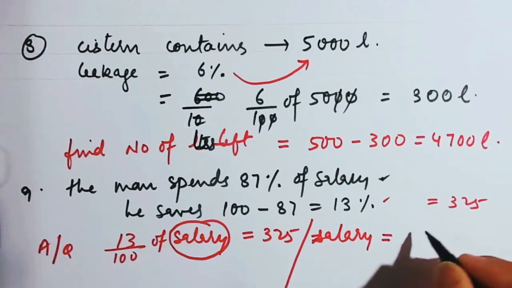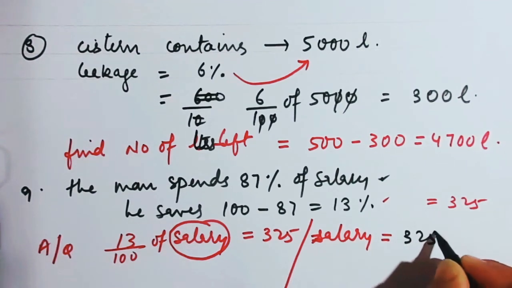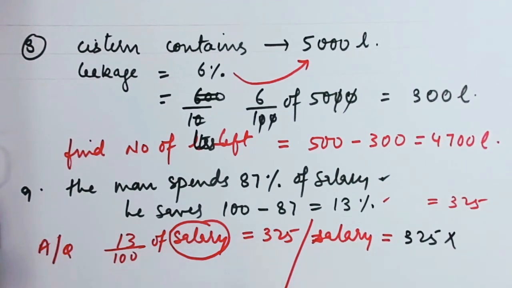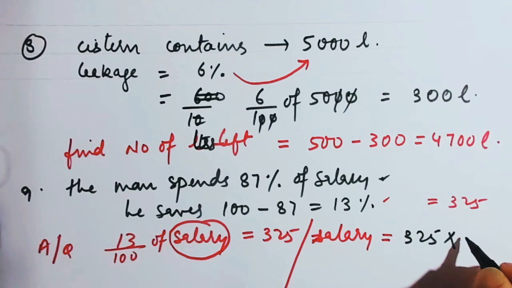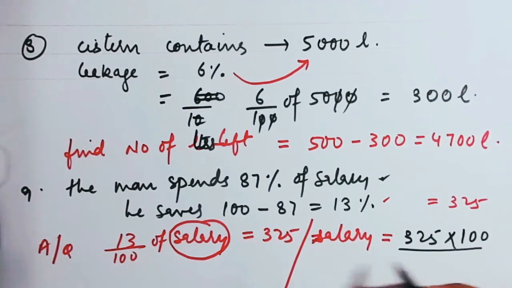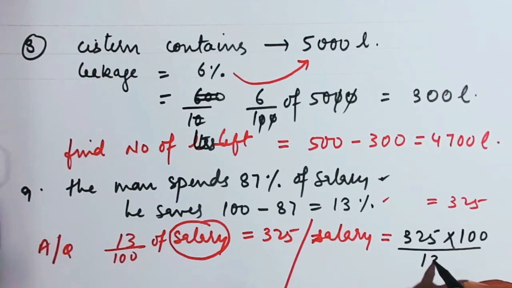So 325 multiplied by the denominator will move to the left hand side, and the numerator will become the denominator.